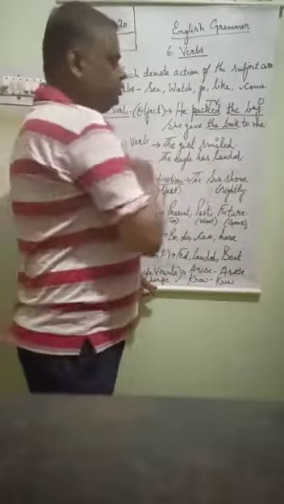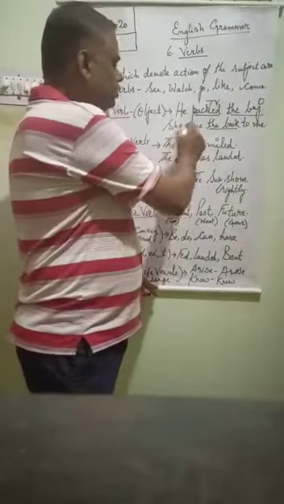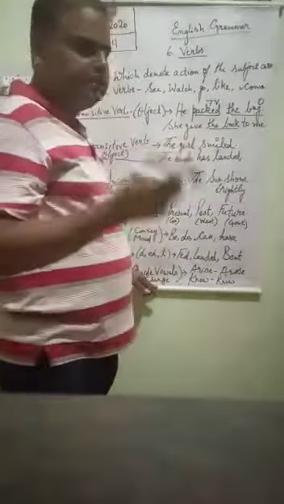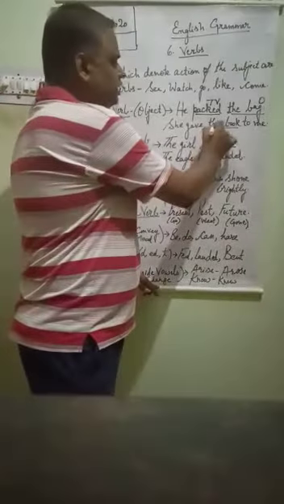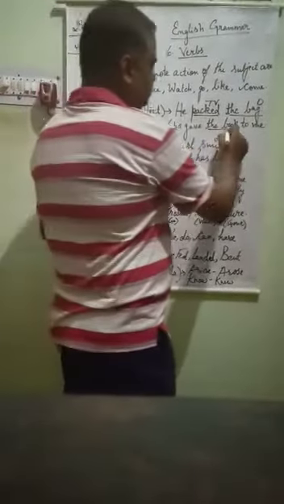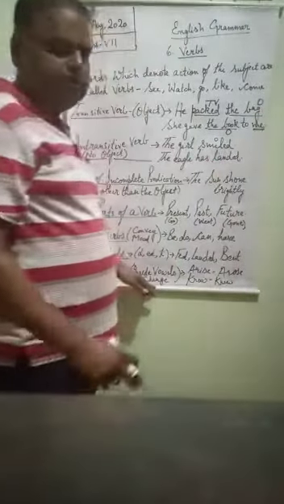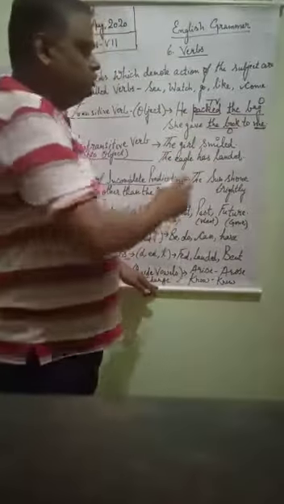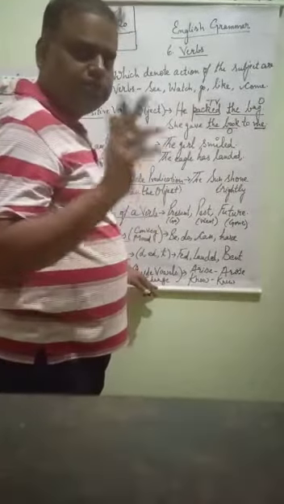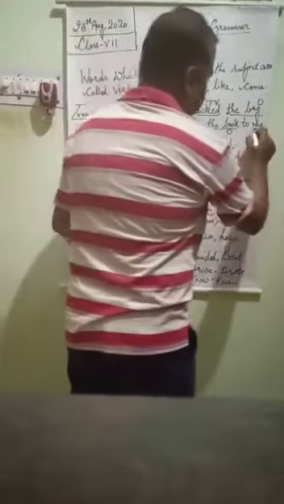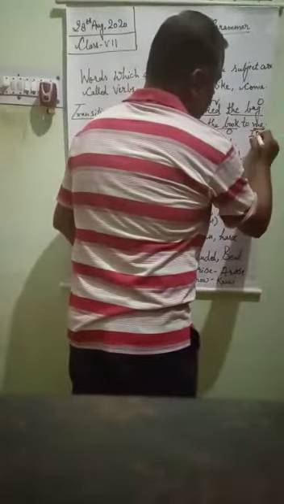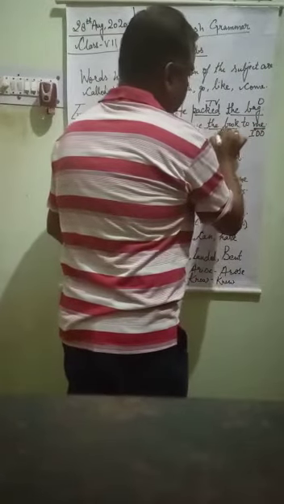What did she give? The direct answer that we are getting is the book. So the book is the object, and to me, me is also the object. But me is not the direct object, it is the indirect object. This is the indirect object and this is the direct object.